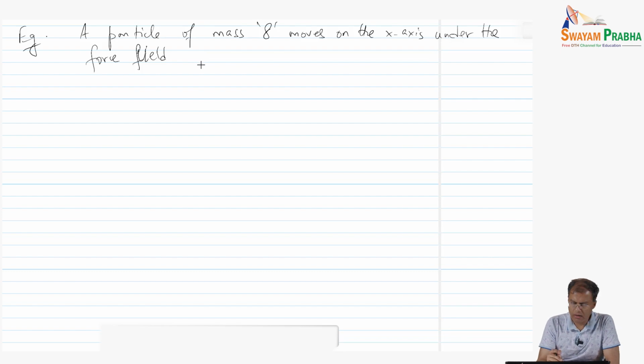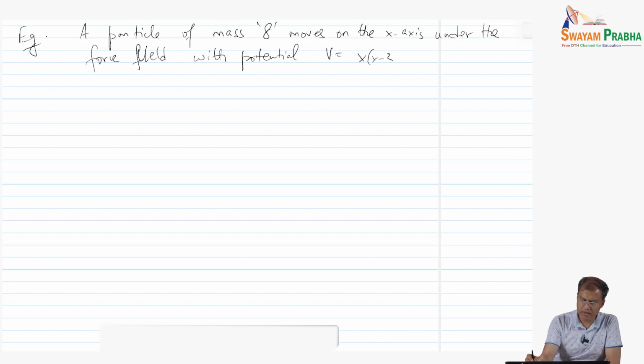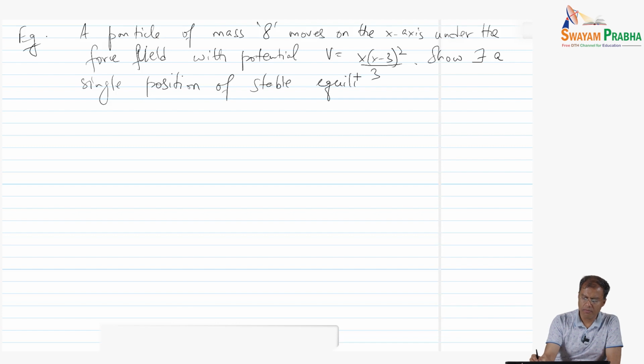A particle of mass m moves on the x-axis under the force field with potential V, which is given by x times (x minus 3) squared divided by 3. We need to show that there exists a single position of stable equilibrium.